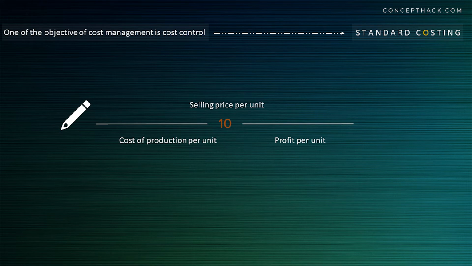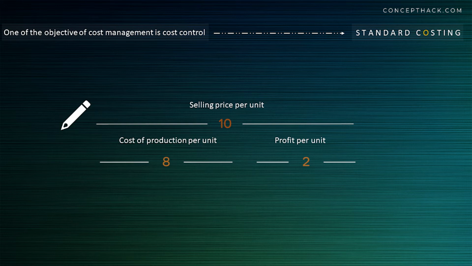Now, if the cost of production of pencil is rupees 8 per unit, then your company is earning profit of rupees 2 per unit. It is important to control the cost of production, that is rupees 8. Because if the cost of production is increased due to any reason, then the company's profit will decrease, as your company doesn't have any luxury to increase the selling price.